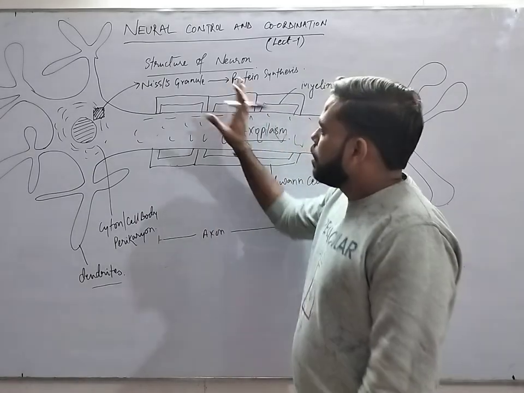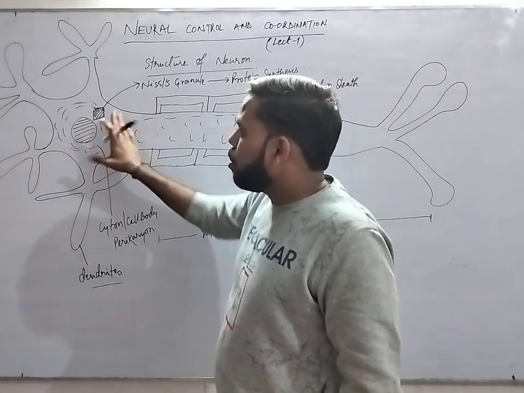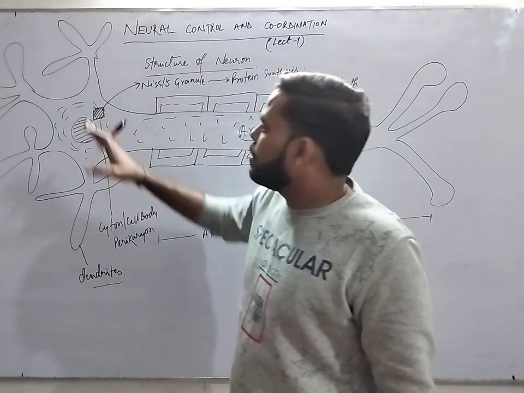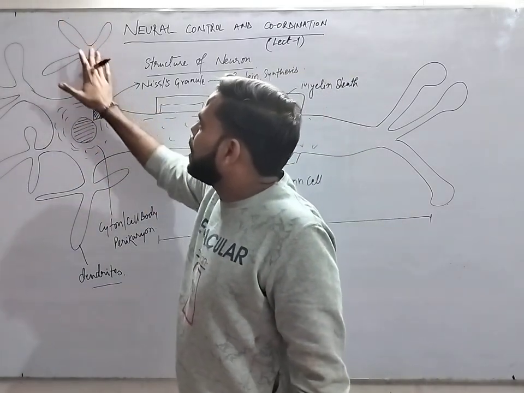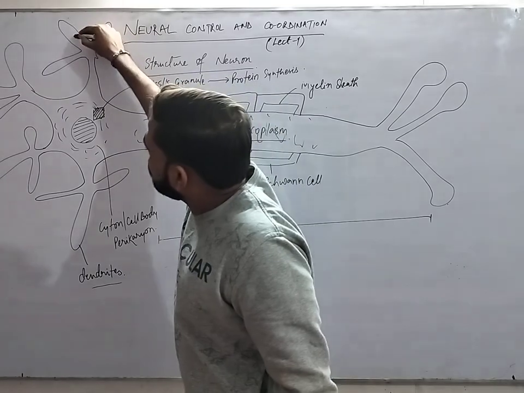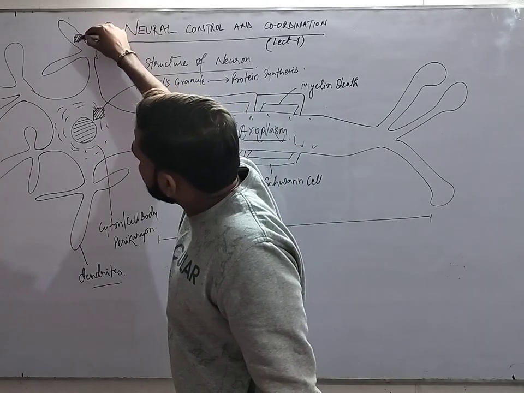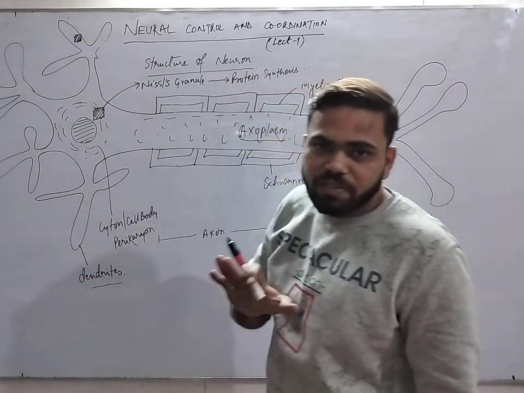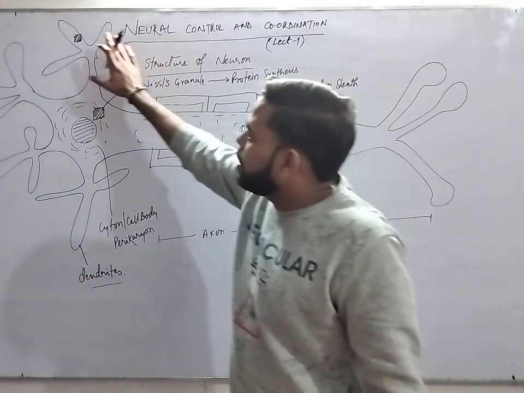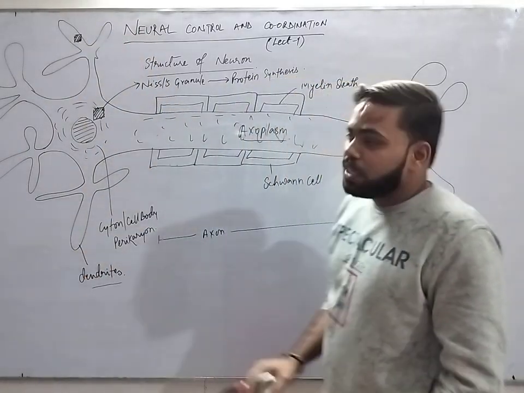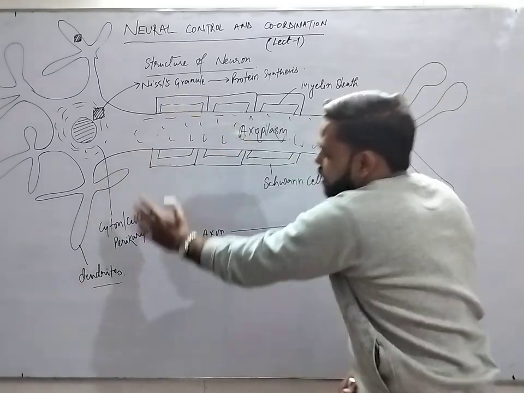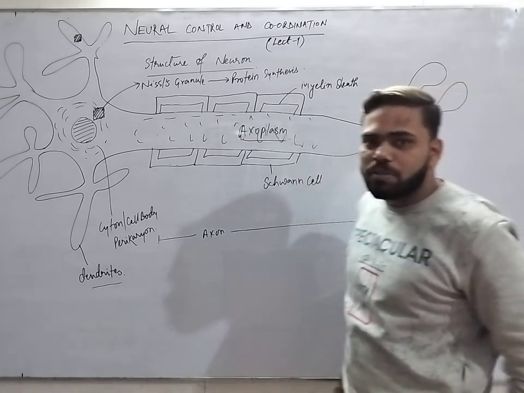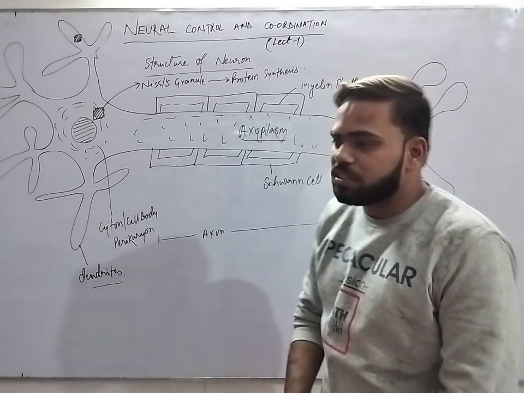These Nissl granules are not only present in the cytoplasm of the cyton, but also found in the cytoplasmic part inside the dendrites. Here I am also drawing the Nissl granules. But these Nissl granules are absent in the axon part. In the axonal part there will be no Nissl granules, so there will be no protein synthesis in the axonal part.